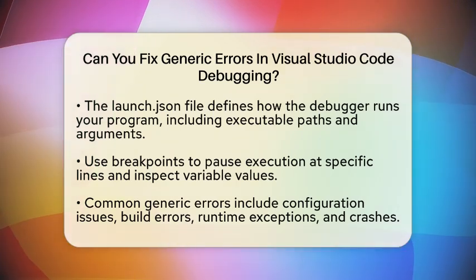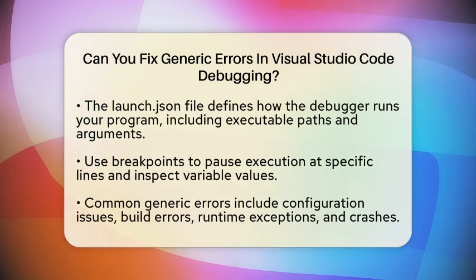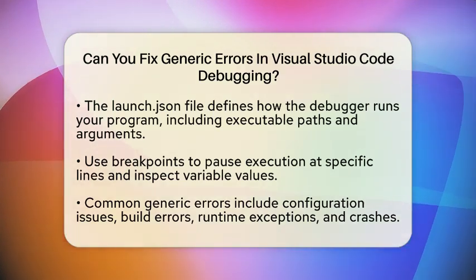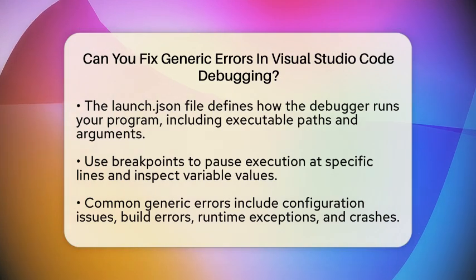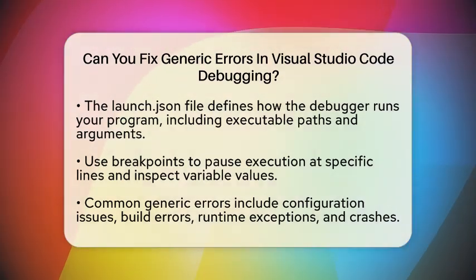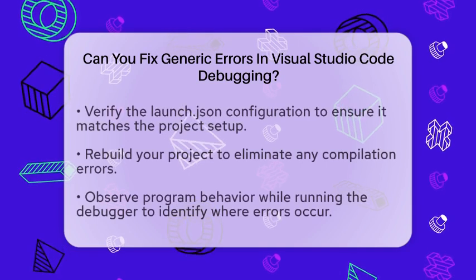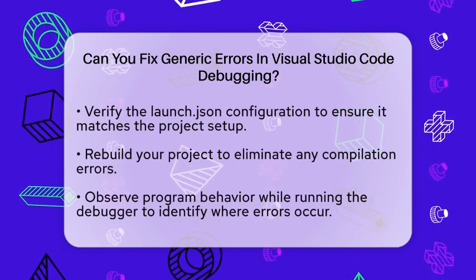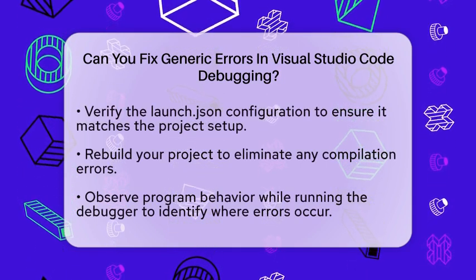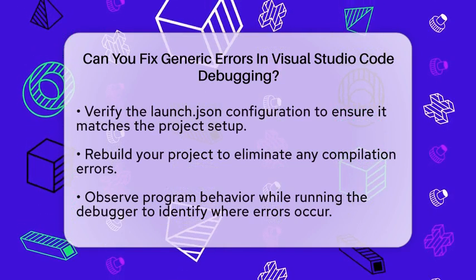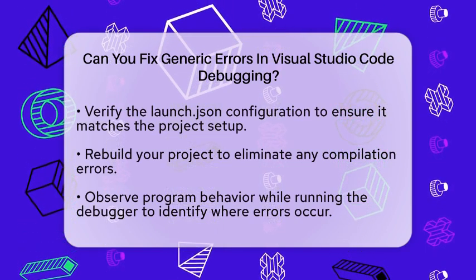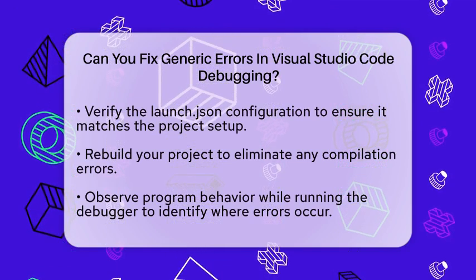Now, let's talk about some common generic errors you might encounter. These can include configuration issues such as incorrect paths, missing files, or using the wrong debugger type. You might also run into build errors that prevent your program from running, runtime exceptions, or crashes. Sometimes, you may find it difficult to inspect variables or step through your code.